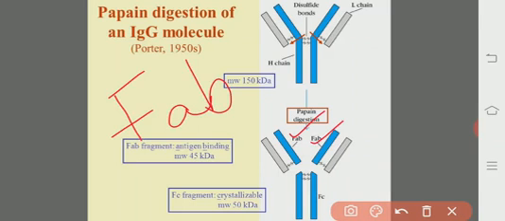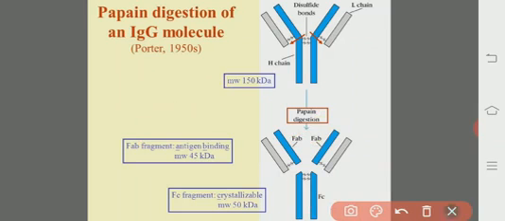The other fragment has no activity related to antigen binding, and it crystallizes during cold storage, so it is called FC, fragment that is crystallizable.